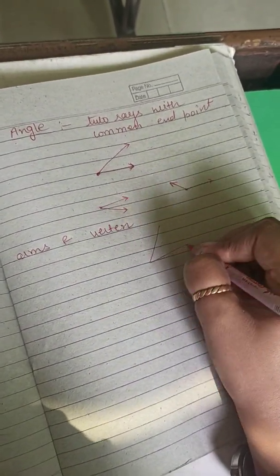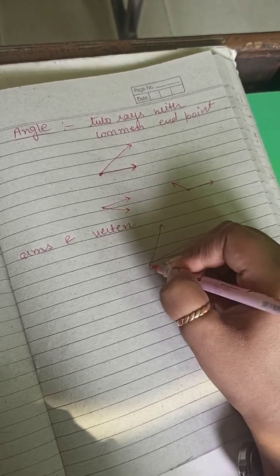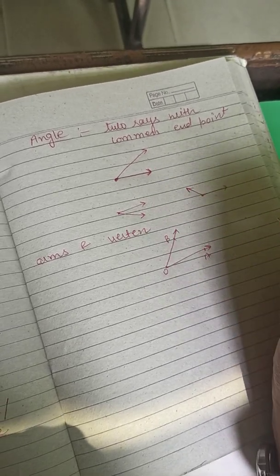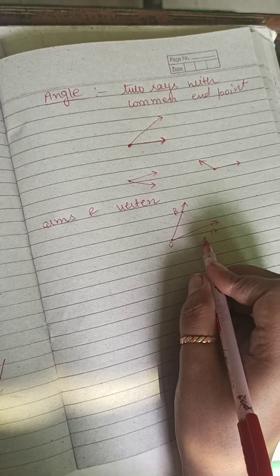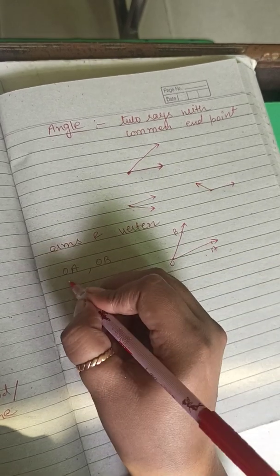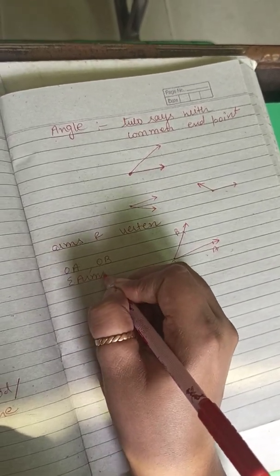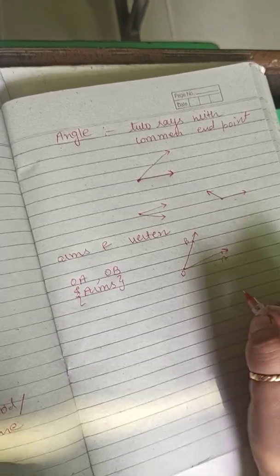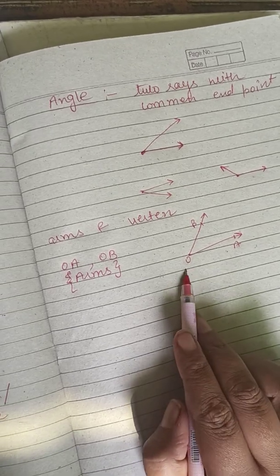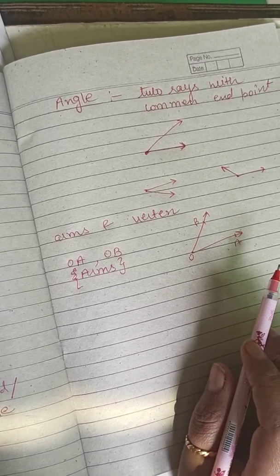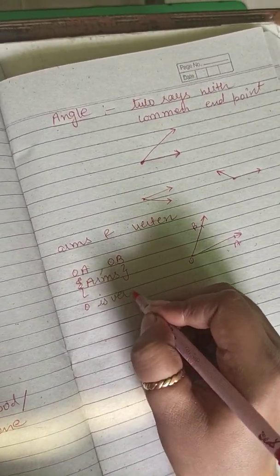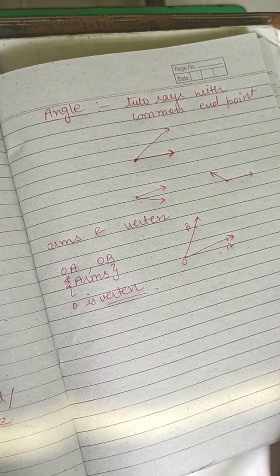This is the figure: O, A and B. Now OA and OB, these are the arms of the angle, and this O is its vertex, right? O is the vertex. Clear, students?